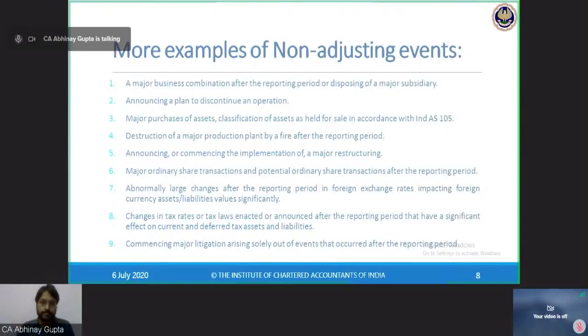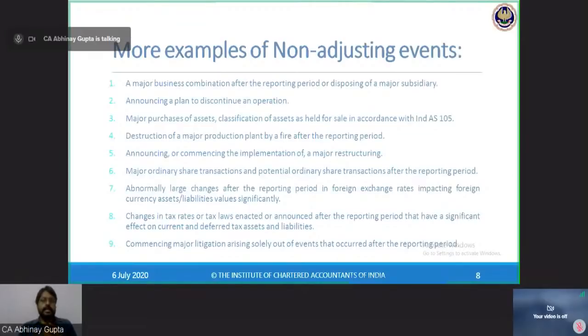not March 20. Major purchases of assets, classification of assets as held for sale in accordance with Ind AS 105. Again, same thing. If I have purchased significant, large machineries which are heavy in value terms or very material to my business, do I need to record all these machinery purchases within March 20 if I have purchased them subsequently? No. All the purchases need to be recorded as and when they are made. So if the purchases of any assets are made after 31st March, then they will not be recorded within the 31st March financial statements. They will be recorded in the March 21 accounts only.